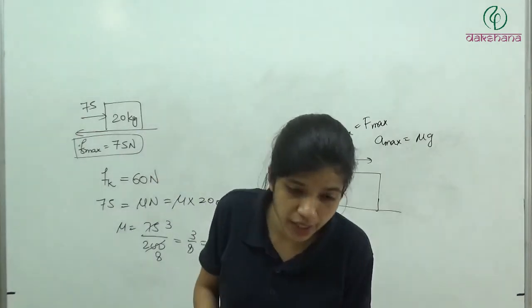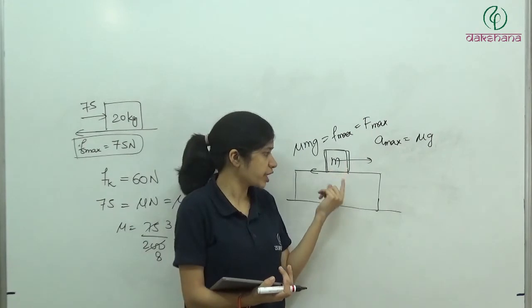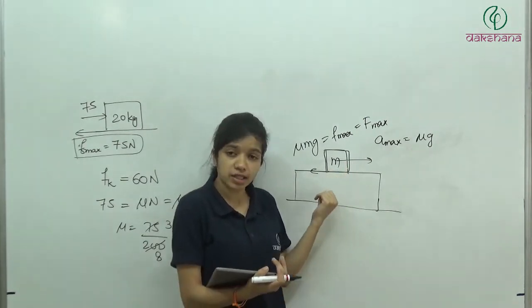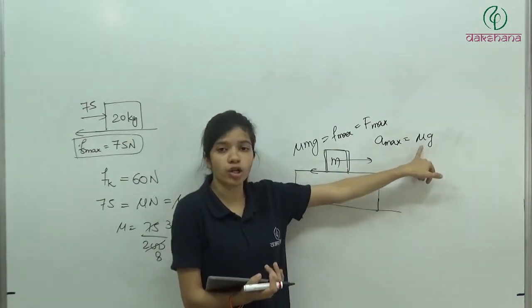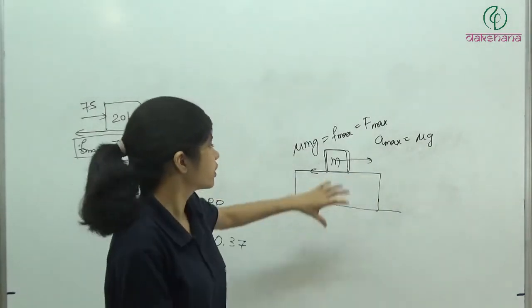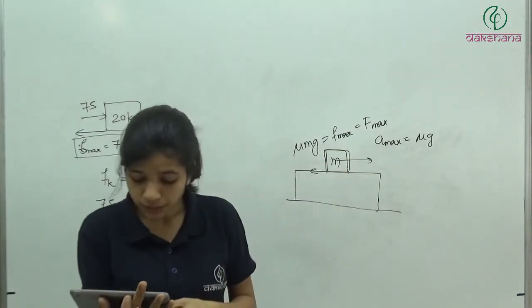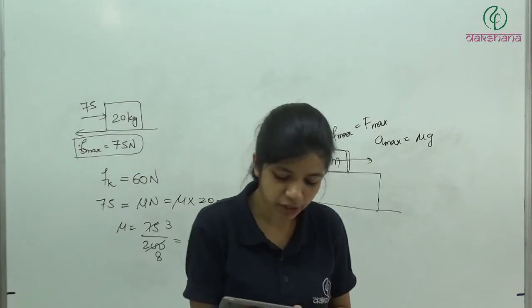If it has to be at rest, then it should move with the acceleration of bus, and if acceleration of bus and block has to be same, then acceleration of bus should be less than or equal to mu g. Then only they can move together, and then this block will appear to be at rest on the floor of the bus. तो हमारे पास answer will be first option.